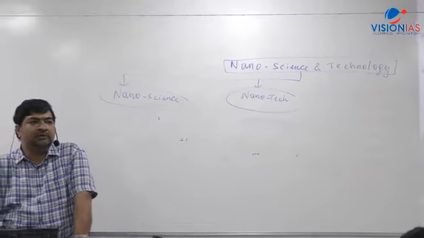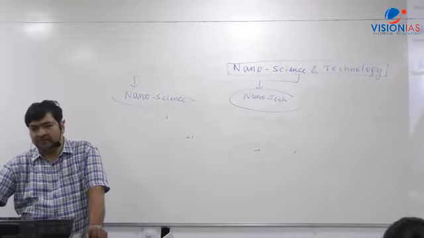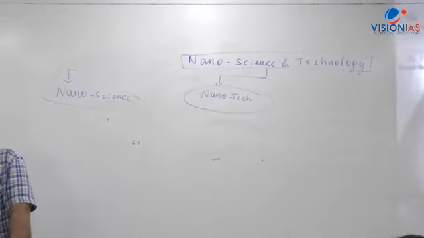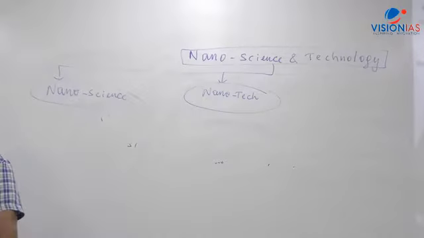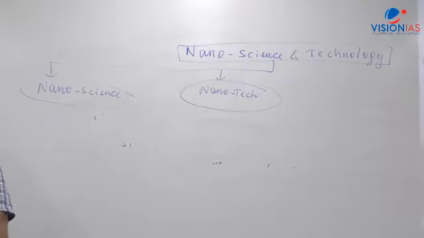Fabrication, use of nanoparticles and nanomaterials for any kind of useful function. I'll give you everything. You'll be getting everything. First you understand that. That's why I'm putting the flowchart, and you should copy it. So what I've said: nanoscience is the science of atoms and molecules and their characteristics, whereas nanotechnology is a technology which deals with fabrication, design, and use of nanoparticles and nanomaterials for any purpose, any application.